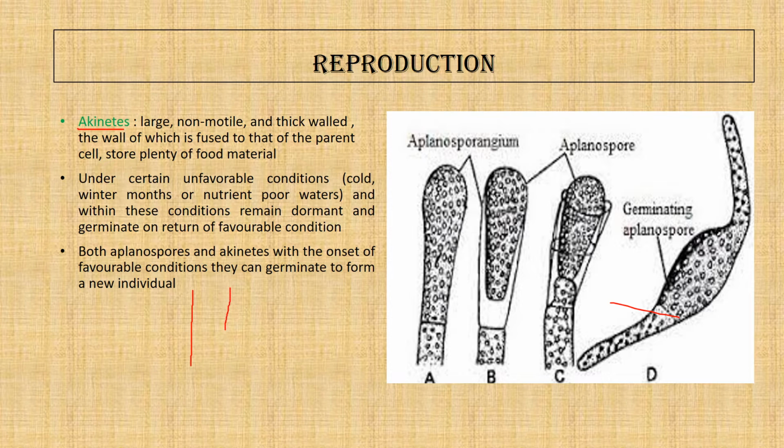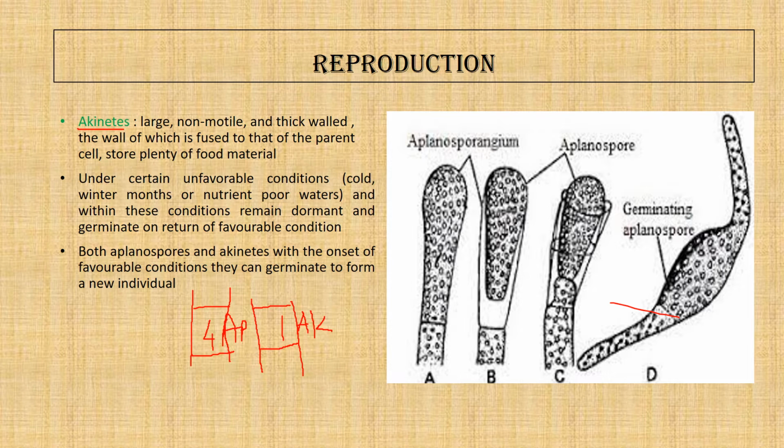The aplanospore is formed when any cell divides to form 4 aplanospores. Each cell produces 4 aplanospores. But on the other hand, when akinetes are formed, a single akinete is produced from a single cell. That is 1 akinete per cell, and 4 aplanospores are produced per cell.